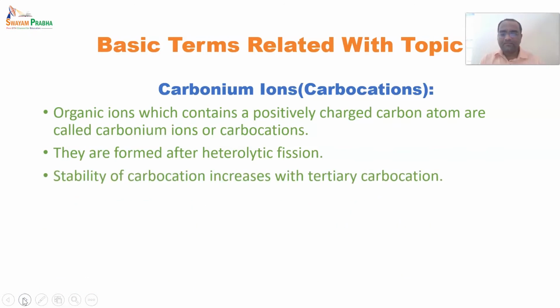A similar thing happens in the case of a heterolytic fission: one will be an electropositive center and the second will be an electronegative center, due to a difference in electronegativity of both the atoms. And one more thing that we need to understand is that the stability of a carbocation increases toward tertiary. We will encounter this concept in Friedel-Crafts alkylation, where a rearrangement product is formed, and this rearrangement product is formed due to the stability of a carbocation in the intermediate step.